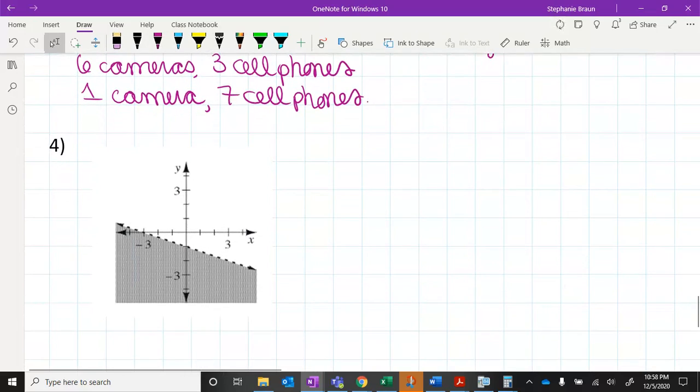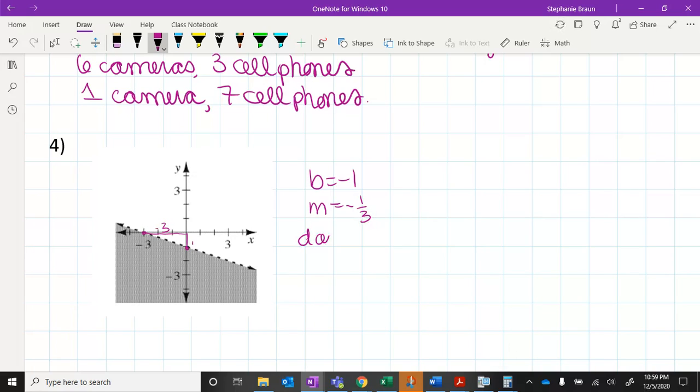All right, next one is giving you a graph and practicing writing your equation like we did at the beginning of class. So let's look here. My y-intercept is at negative 1, and my slope is falling. And I can see here it has another point. So it's a little bit hard to see on the right side, so let's go to the left. We went up 1, and then back 3. So that's going to be a negative 3. So that means my slope is negative 1/3.